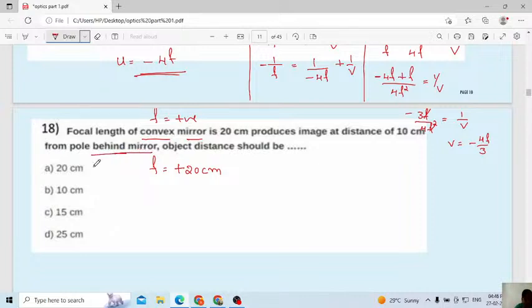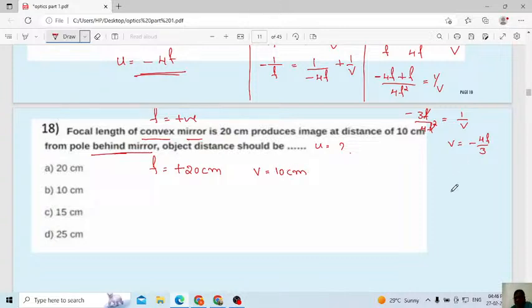Producing an image at a distance of 10 centimeter from the pole behind the mirror. Here they have given the condition: 10 centimeter behind the mirror. Then what is the object distance they are asking here? V is equal to 10 centimeter. Behind the mirror is positive.